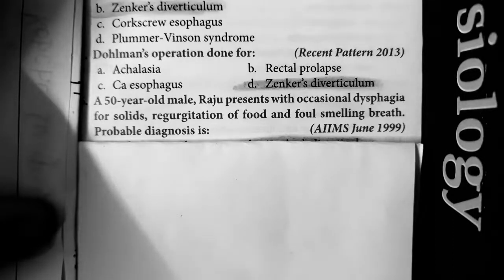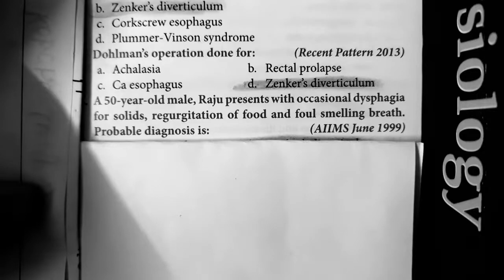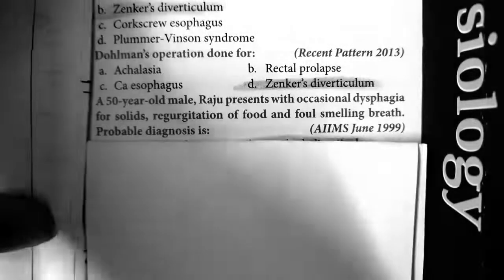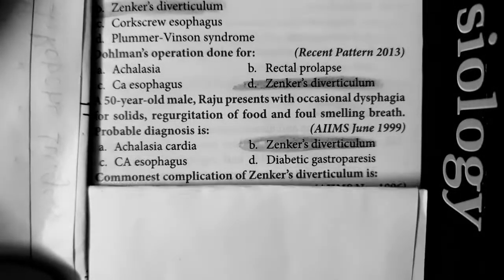that is achalasia. Here one more important thing pointing towards Zenker's is occasional dysphagia for solid foods. It is occasional, whereas in achalasia it is slow progressive dysphagia. Occasional or episodic dysphagia is seen in Zenker's diverticulum. Here dysphagia is for solids, whereas in achalasia the first dysphagia is seen for liquids rather than for solids. So this is a clear-cut case of Zenker's diverticulum.